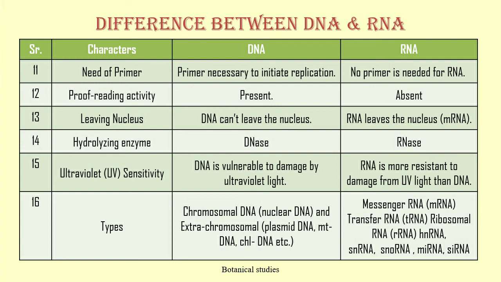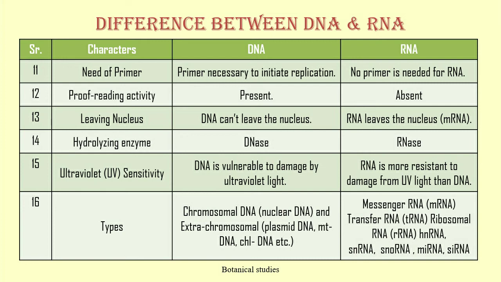Hydrolyzing enzyme. For the DNA, DNase is the hydrolyzing enzyme, and for the RNA, RNase is the hydrolyzing enzyme. Ultraviolet sensitivity. DNA is vulnerable to damage by ultraviolet light, while RNA is more resistant to damage from UV light than DNA. Types. The DNA has chromosomal DNA, that is nuclear DNA, and extrachromosomal DNA.